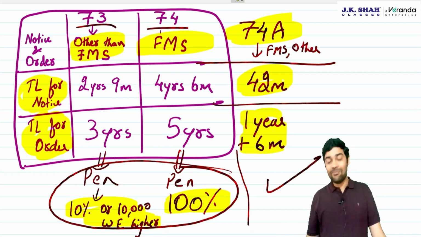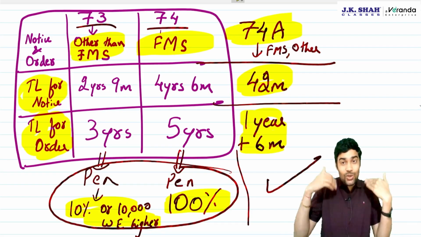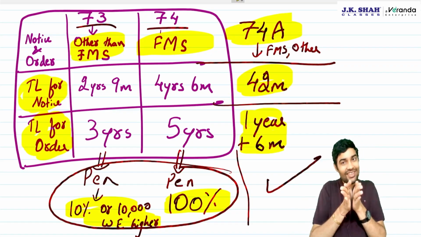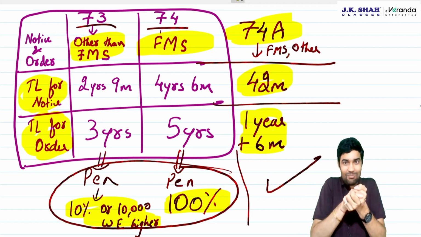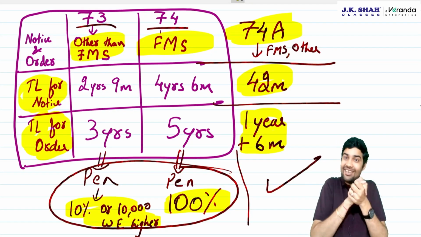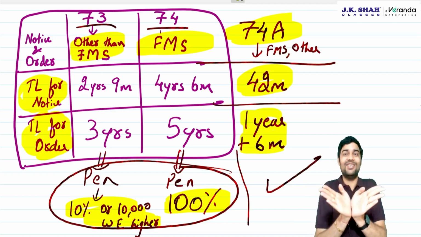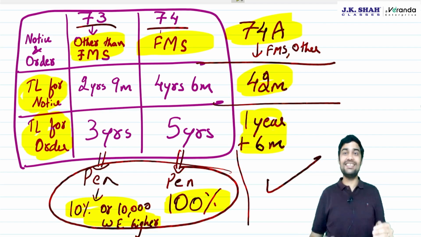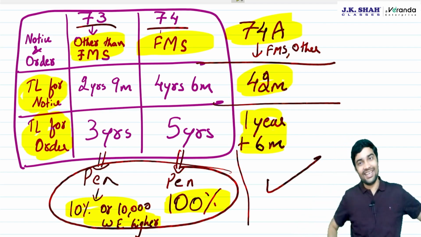So 74A, for the time limit to issue notice and the time limit to give order, they have clubbed it into one provision. But penalty waivers are in two provisions. Even now, in 74A, there is a distinction between fraud and other than.